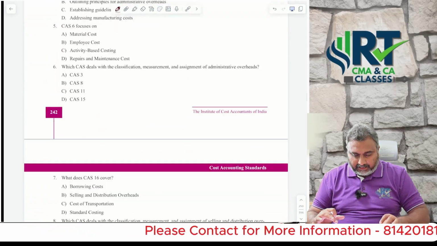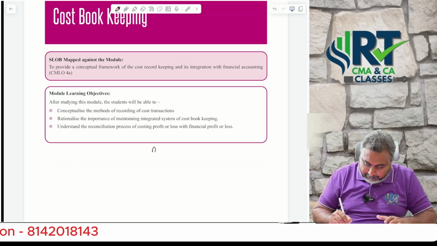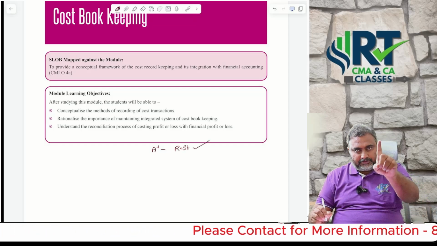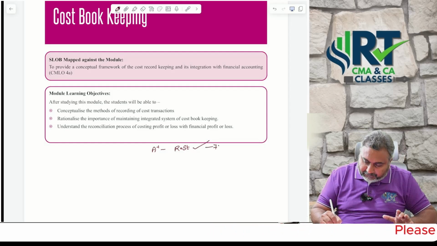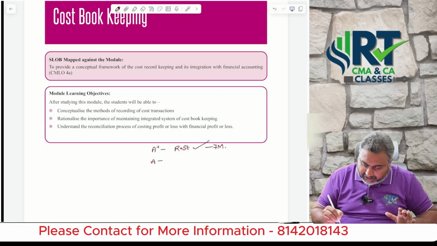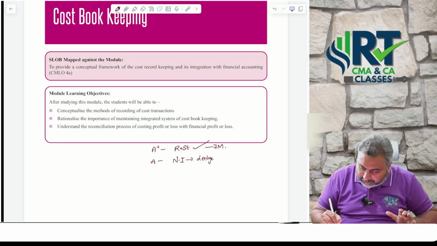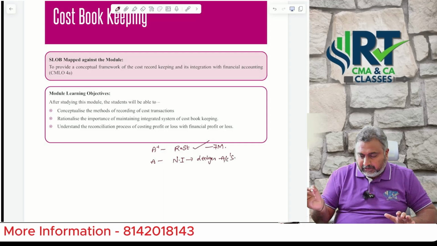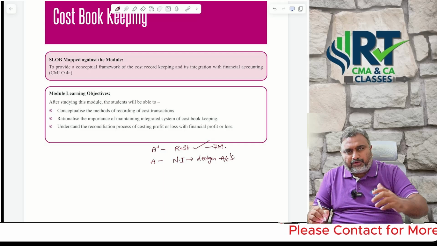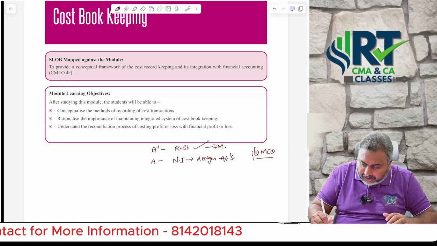Next, our next chapter is cost bookkeeping. First focus on the A plus category, which is the reconciliation statement. First give importance to that. This is a high-range 7-mark question, and they focus on it more in the examination. Second, the A category, under non-integrated accounts, is ledger accounts preparation. Maximum, only these two questions are rotating under cost bookkeeping, and you can expect one or two MCQs from this chapter.